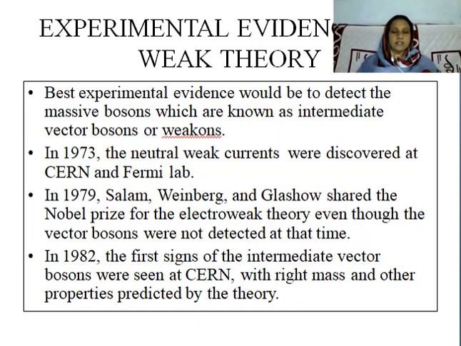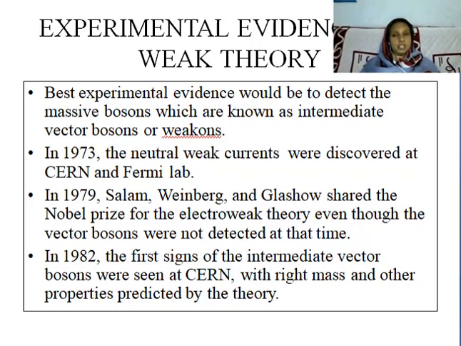In 1973, the neutral weak currents were discovered at CERN and Fermilab. CERN is the accelerator constructed by the European Union, and at CERN the neutral weak currents were first detected.